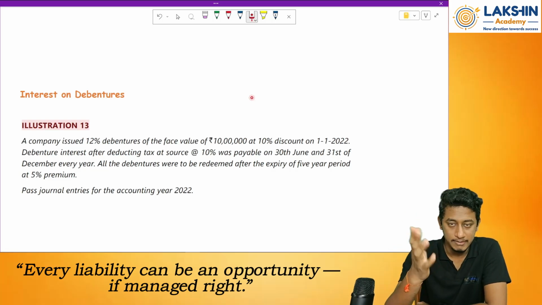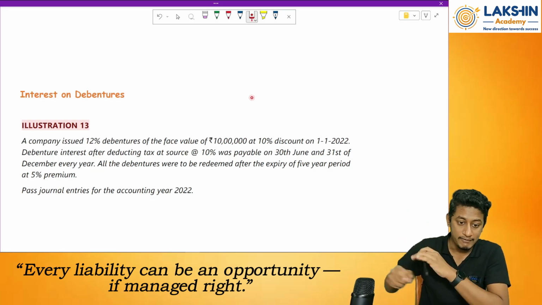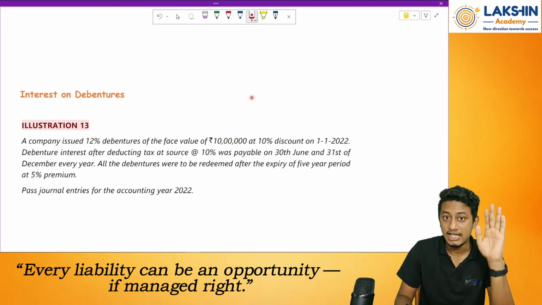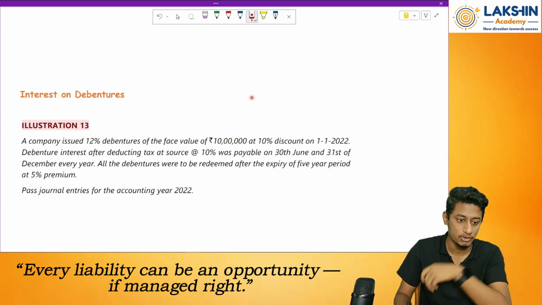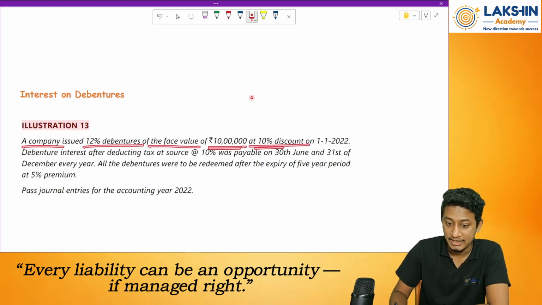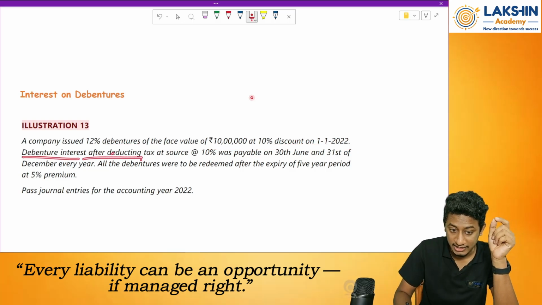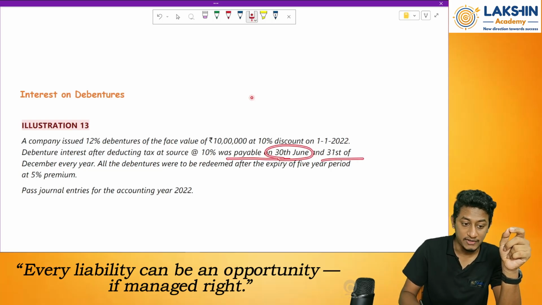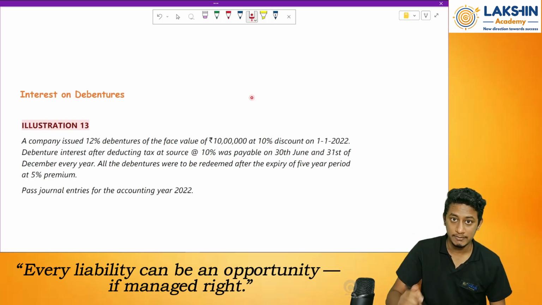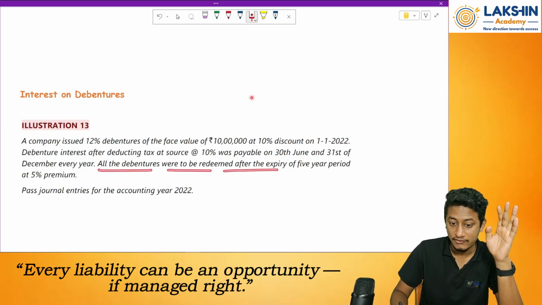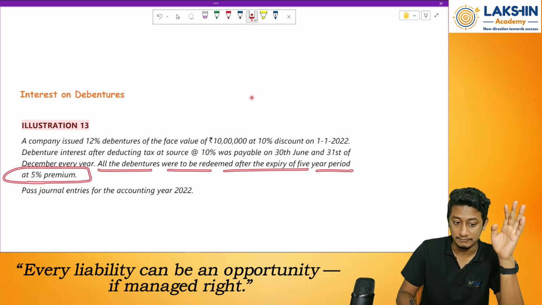Yearly, half yearly, whatever it can be, depending on a case to case basis. So I will pay the interest, but how much is the percentage of interest? This is the percentage of interest I will pay on the debentures. Now look at the question. A company issued 12% debentures of the face value rupees 10 lakh at 10% discount on 1/1/2022. Debenture interest, after deducting the TDS at 10%, was payable on 30th June and 31st of December. That means half yearly, 6th month and 12th month, I am paying the interest on debentures every year. All the debentures were redeemed after the expiry of a 5-year period at a premium of 5%.